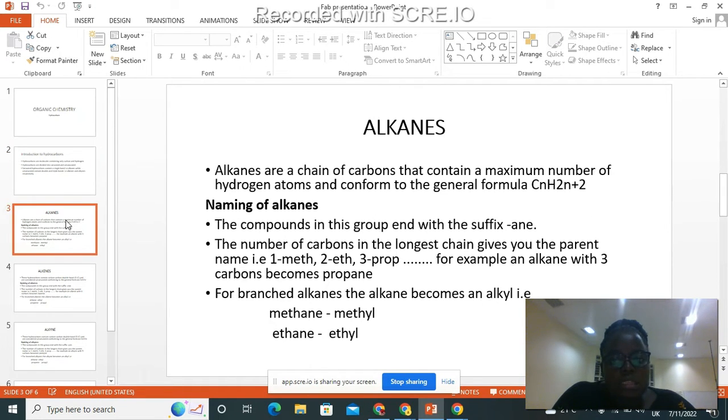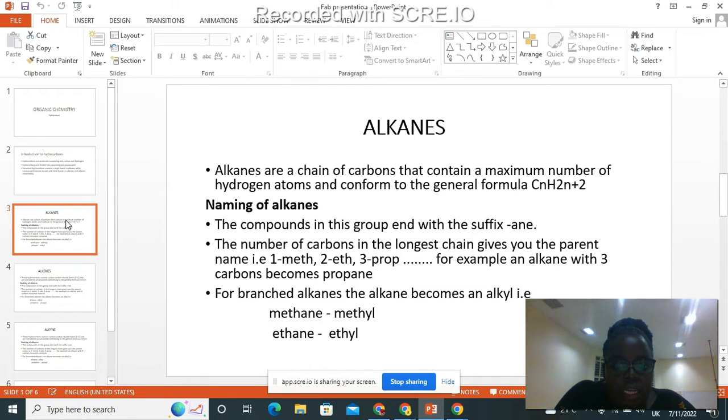Now, alkanes are a chain of carbons that contain a maximum number of hydrogen atoms and conform to a general formula of CnH2n+2. When we want to name alkanes, the compounds in the group end with the suffix -ane. We also use a prefix, which stands for the number of carbons. For example, for one carbon we have meth, two carbons we have eth, three carbons we have prop. A hydrocarbon with three carbons becomes propane. Are we together, class?